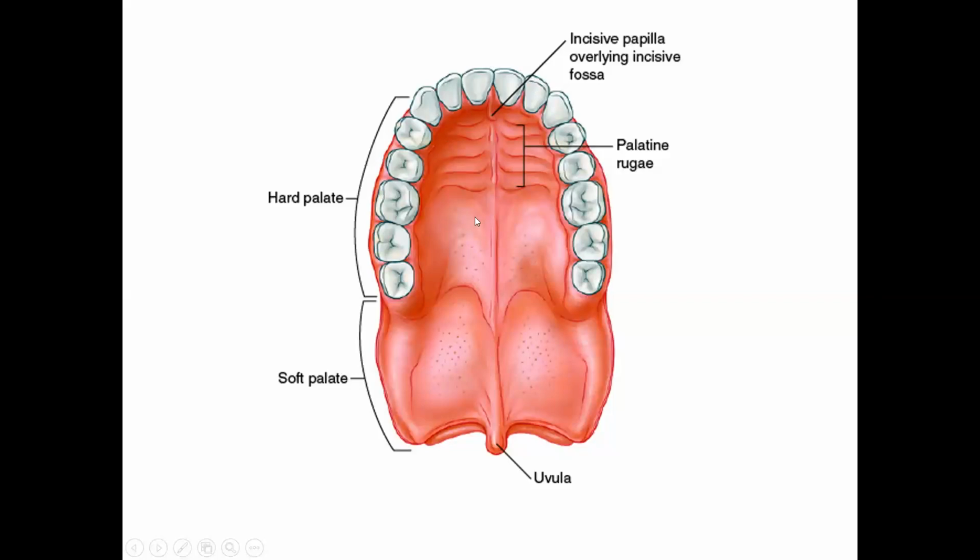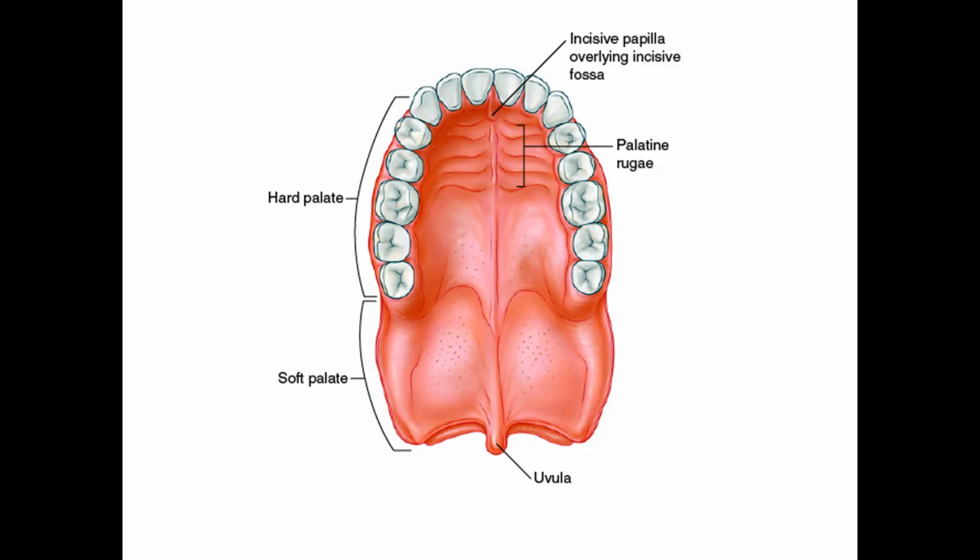The rest of the hard palate is from the maxilla, the maxillary process. At times, even the depression below the midline of the nose, in the upper lip, called the philtrum, develops from the premaxilla. The rest of the upper lip develops from the maxillary process.